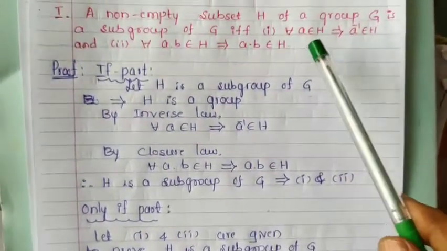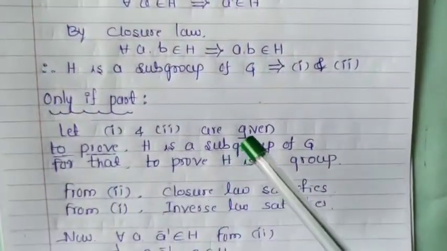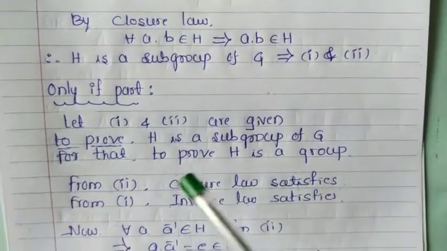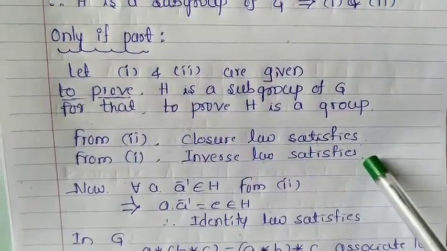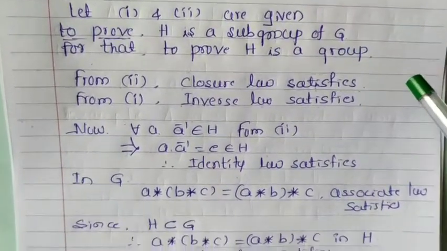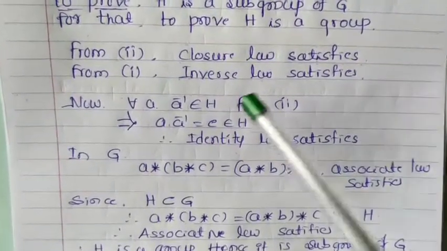The 1 says that inverse element exists. If inverse element exists, it means inverse law satisfies. From 2, closure law satisfies. From 1, inverse law satisfies. Now, the remaining is the existence of identity and the associative law.